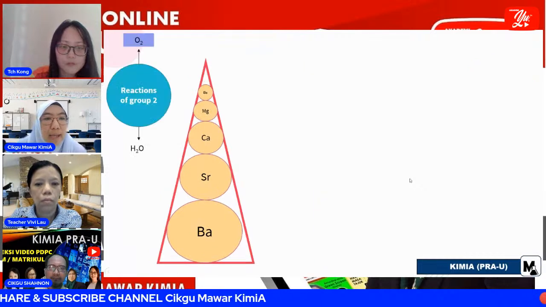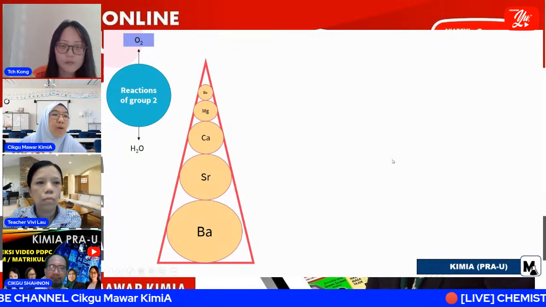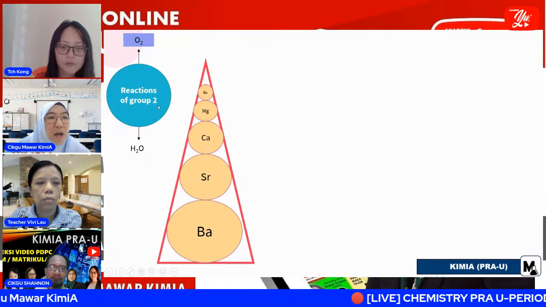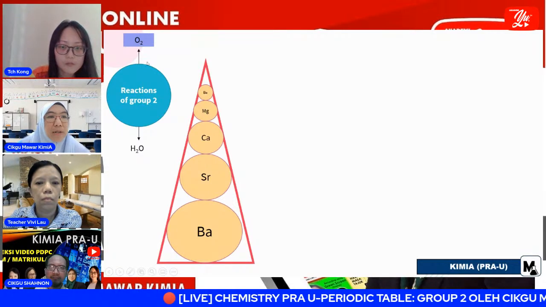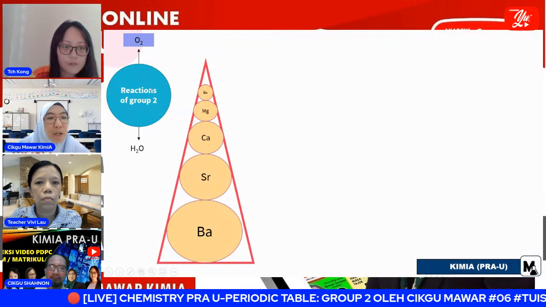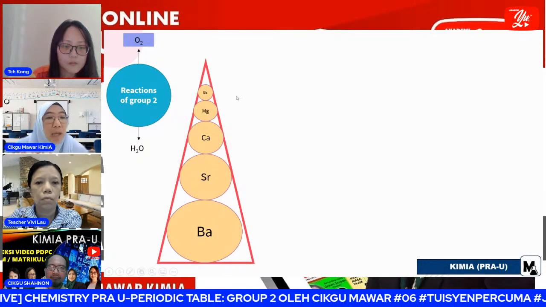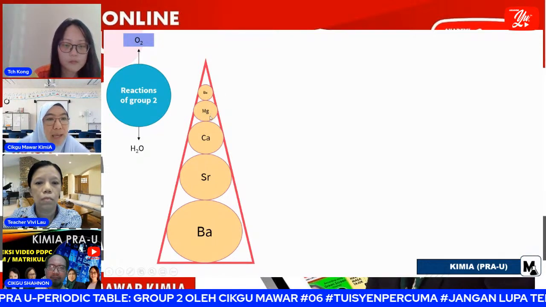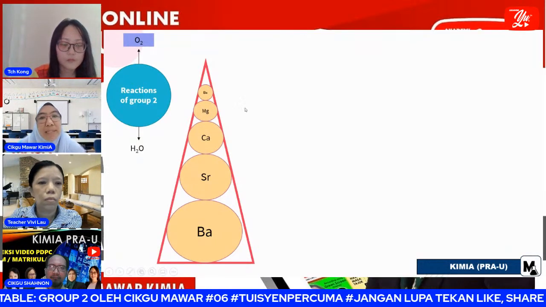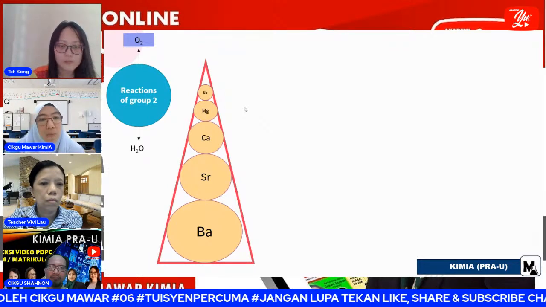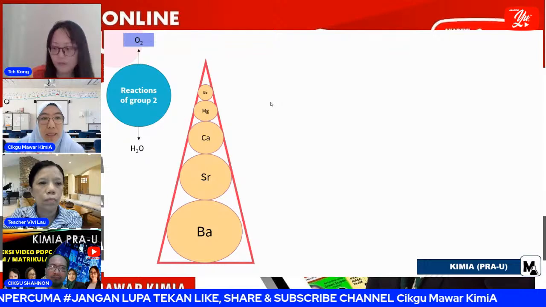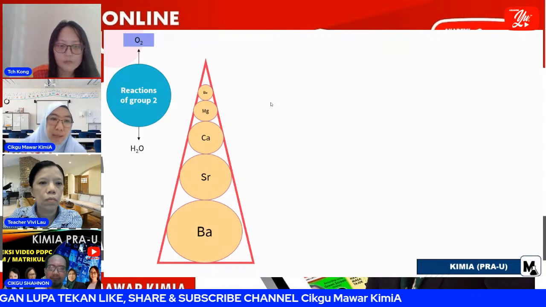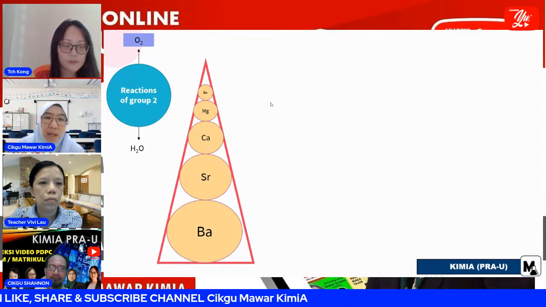Okay, now the second reaction. We want to see the reactions of group 2 with oxygen. Before that, I show you that for beryllium and magnesium, when they react with steam, with hot water, we get the oxide first, and then when reacted with water, we get magnesium hydroxide, beryllium hydroxide.